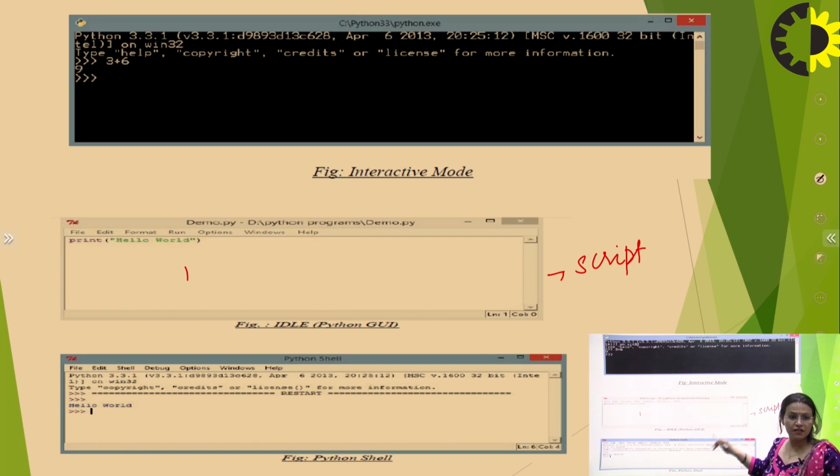The difference is, first is the interactive mode, then the second is the script mode, and everything is written here in a new mode. In this mode, everything will be written and the output will be displayed then and there. For this, the programmer has to wait for running the program, saving the program, and then the output will appear on the screen in the Python shell as well. So I hope this clears that there are two kinds of mode available for running a Python program.